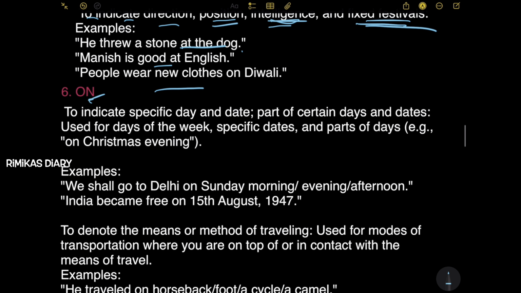Sixth one, on. To indicate specific day and date. Part of certain days and dates. Used for days of the week, specific dates, and parts of days. Example: on Christmas evening. If you see this example, it's part of a certain day. On Christmas, I'm only referring to a part of the Christmas day. So on Christmas evening.